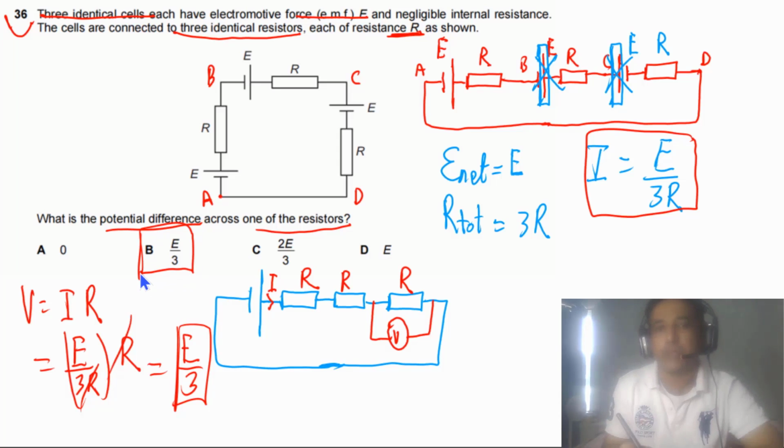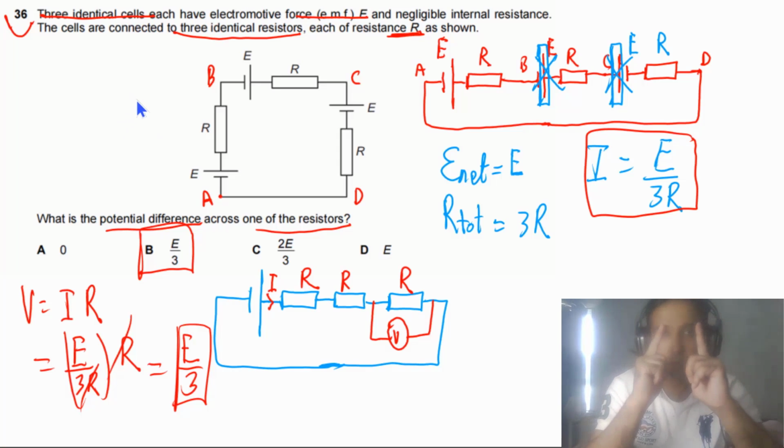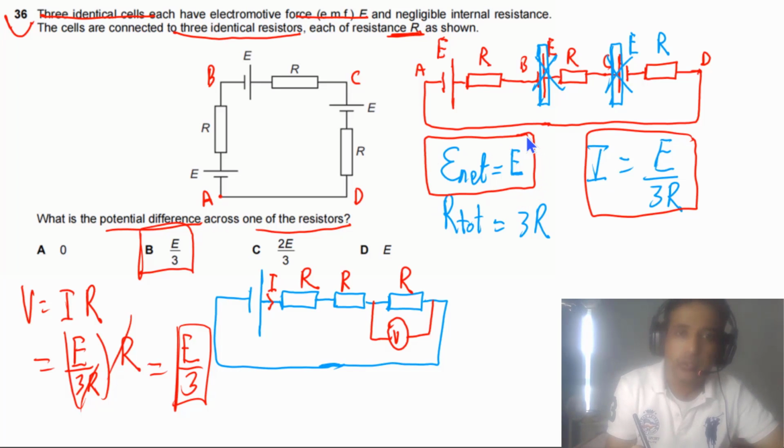The main concept for this question that you need to understand is that if the same terminals of cells are connected with each other, they will cancel each other if the cells are identical. So we have identical cells with positive terminal connected with positive, which means they will cancel out each other. So the net EMF is only capital E.